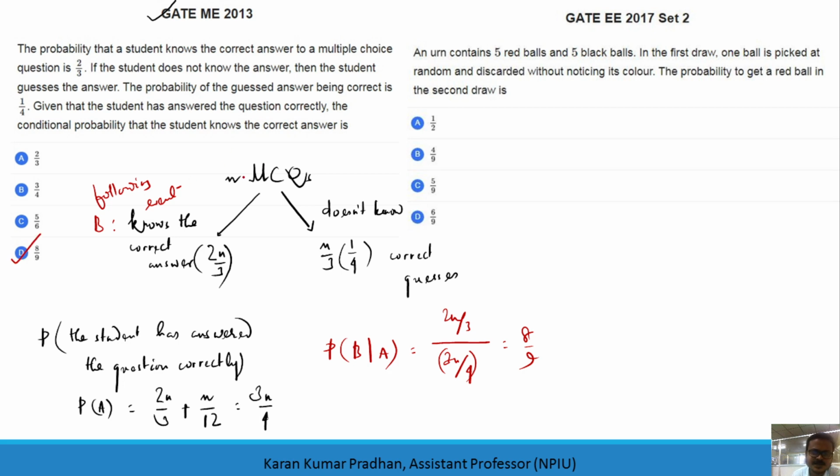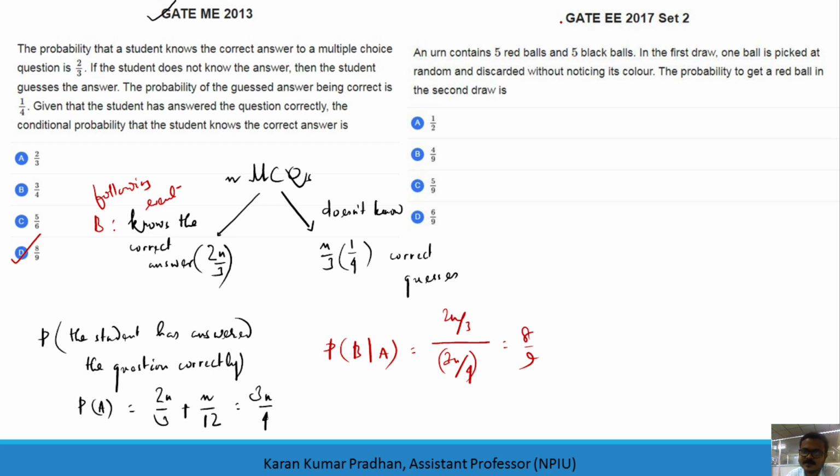This question can also be twisted in many ways. If I say that, given that the student has answered the question correctly, the conditional probability that the student doesn't know the correct answer, then this will be n by 3 divided by 3n by 4. So there will be a twist in questions.